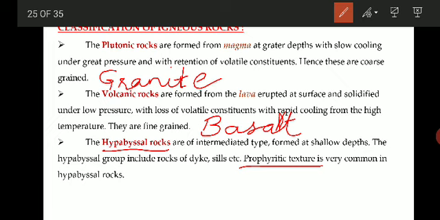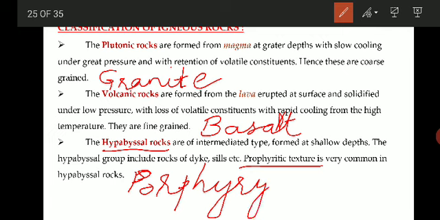Examples include syenite or porphyries: granite porphyry, syenite porphyry. Because they are formed at intermediate depth, they are a mixture of coarse and fine grained.